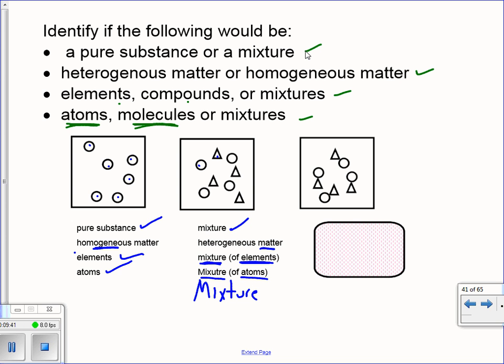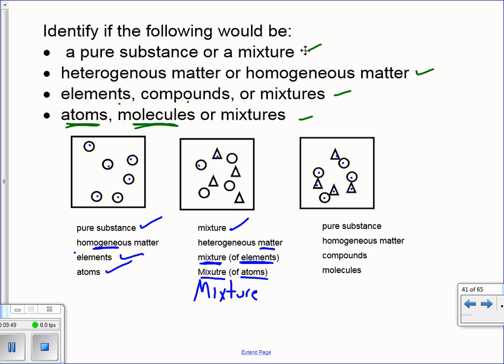On this one, we have a circle with a triangle, circle with a triangle, circle with a triangle. So they're paired up, and they all look the same. So it's a pure substance, they all look the same. Homogeneous matter, all look the same. Compounds, because they're paired up together, and molecules, because they're paired up and they all look the same. You're going to have to be able to make these sketches, and identify what type of matter it is based on a sketch.